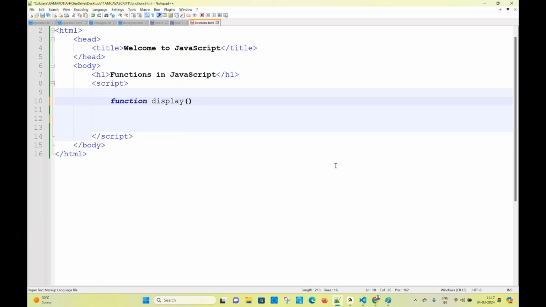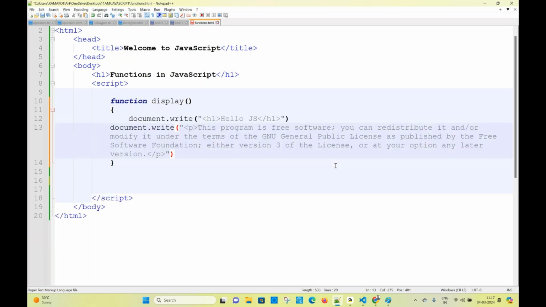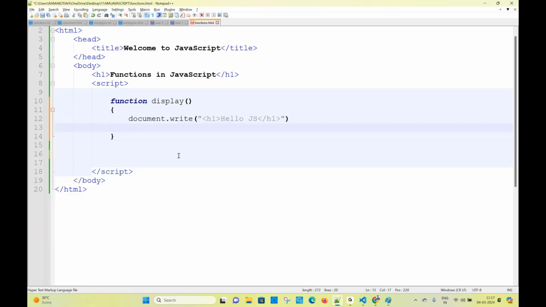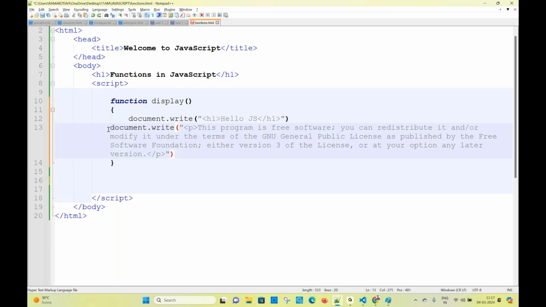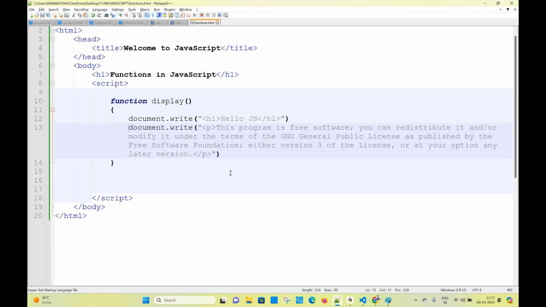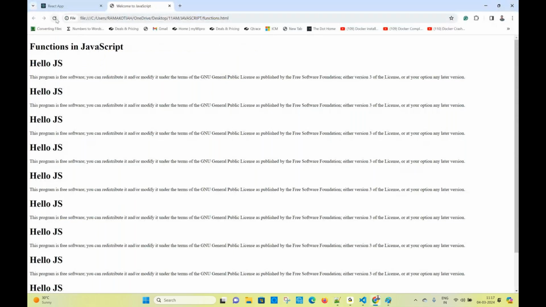Inside the function display, you have the block of code. Keep the two lines of code you were repeating. Yeah, this is the function. Now I'm refreshing the page, and I'm not getting output. Why? We created a function, and we have to call the function, then only output will come.